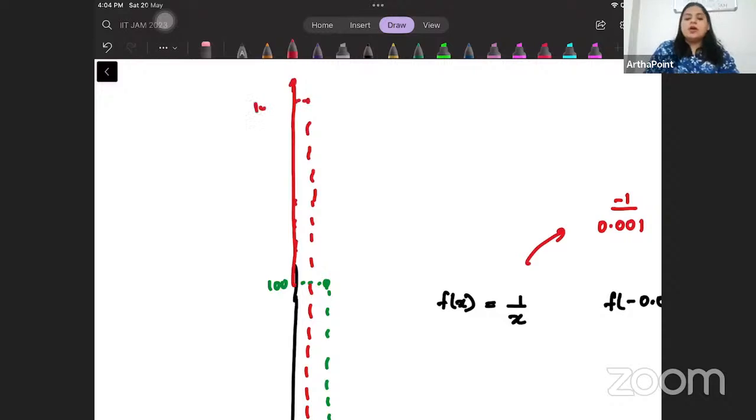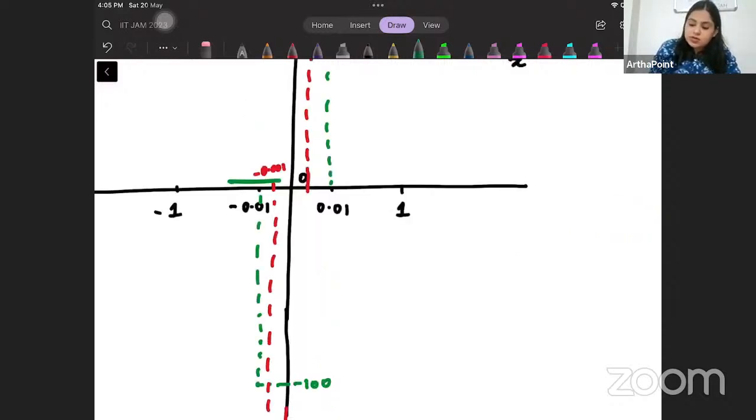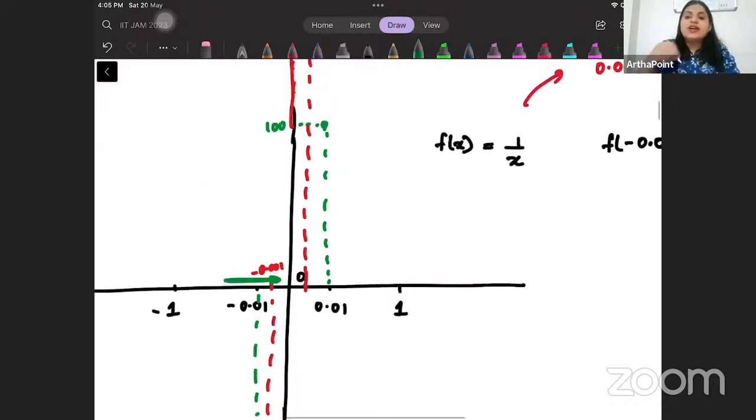So as you keep approaching 0 from here, you keep getting large negative values. Large negative values means large in the absolute sense: minus 100, minus 1000, minus 10,000, and so on.